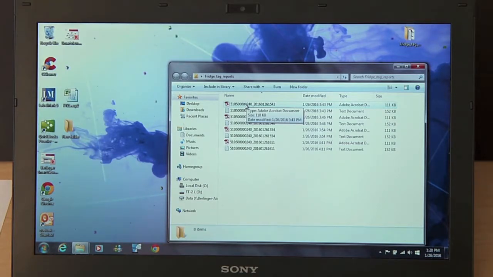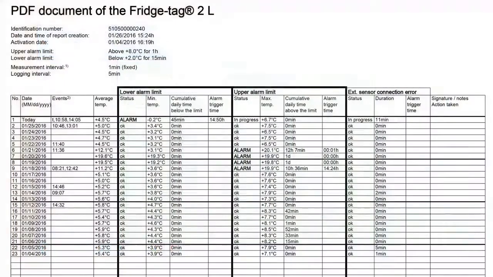Now we can double click on the PDF report, and we may want to increase the size of it. I change it to 85% to see on screen. At the very top, we see the serial number of the device in the report, the date the report was generated, and importantly, the date this data logger was activated, which can be helpful when reviewing for recalibration. It also shows the alarm settings and that the logging interval is every 5 minutes on a FridgeTag 2L.